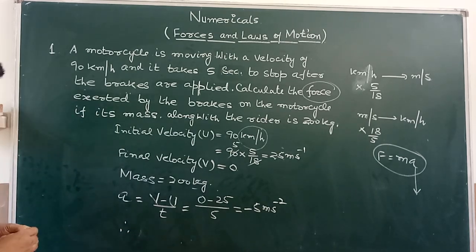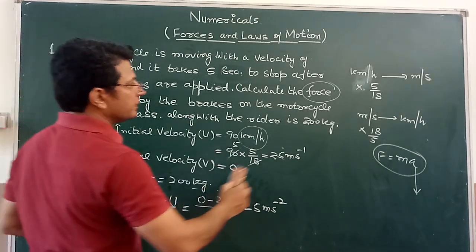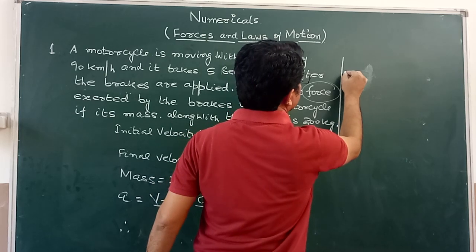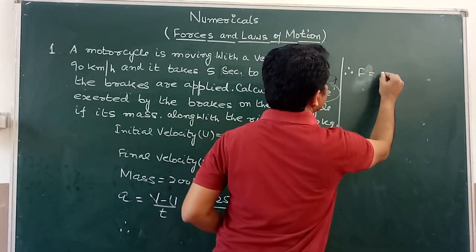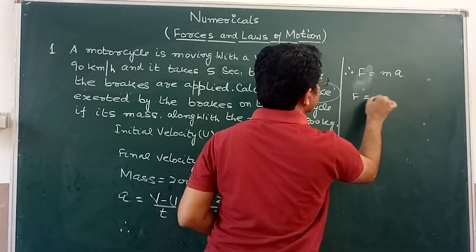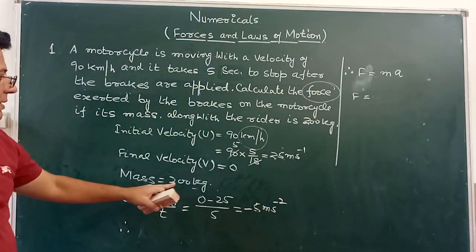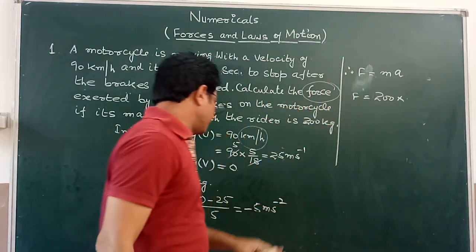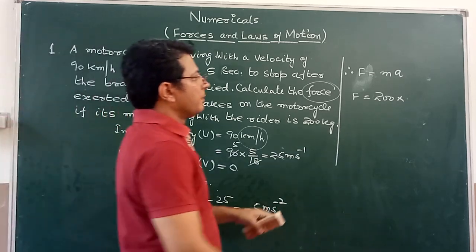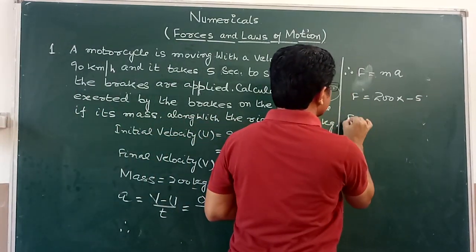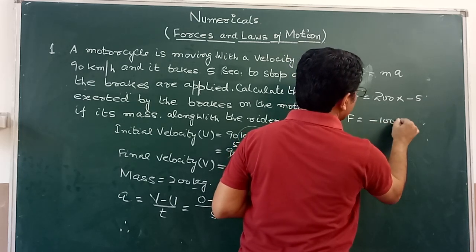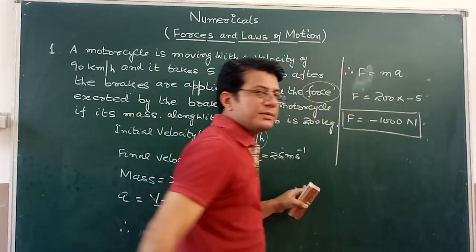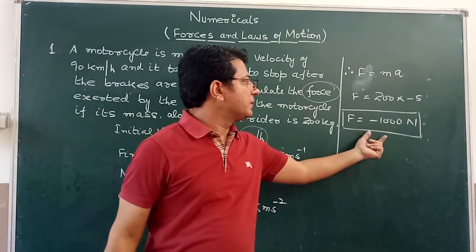Therefore, force is equal to ma. F is equal to mass, 200 kilograms, into acceleration, minus 5. So F is equal to minus 1000 Newton. Negative sign shows that this is an opposing force.